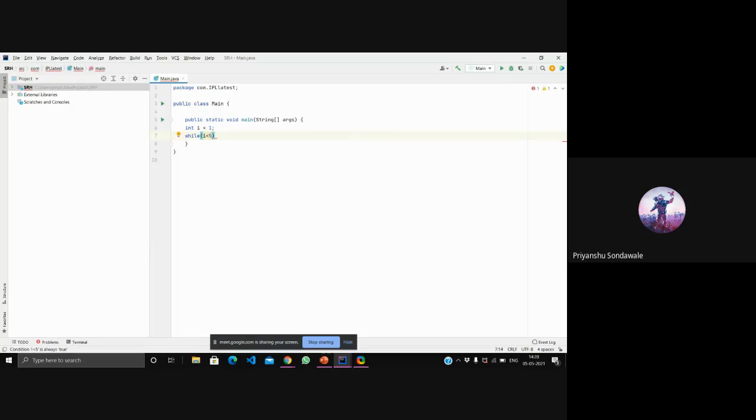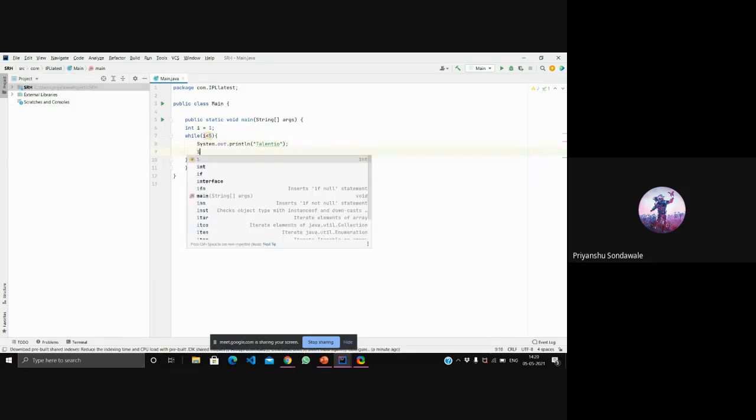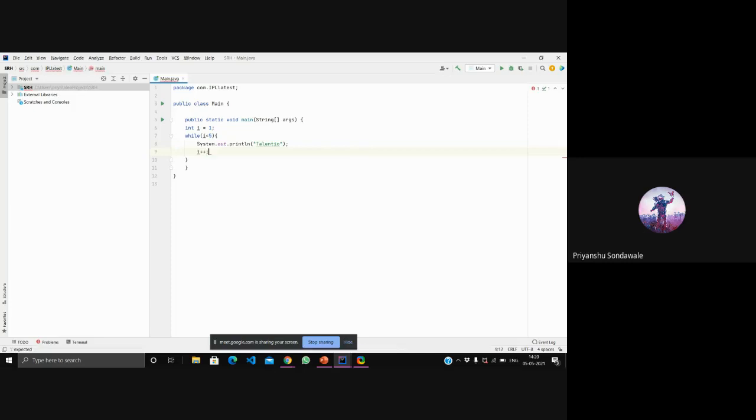Now I'll open one parenthesis, and inside that I'm printing with SOUT, the text talent show. And again I'm incrementing, i++.